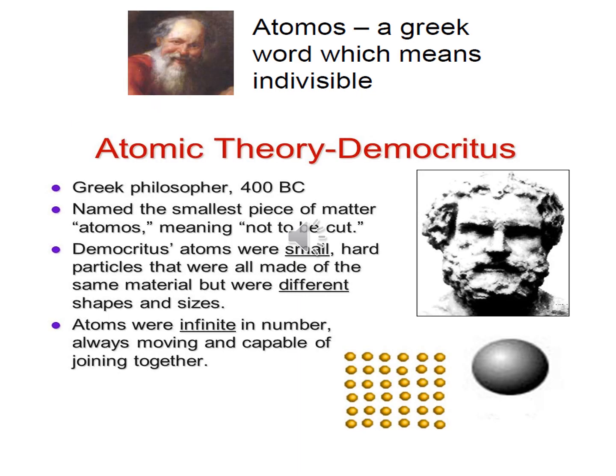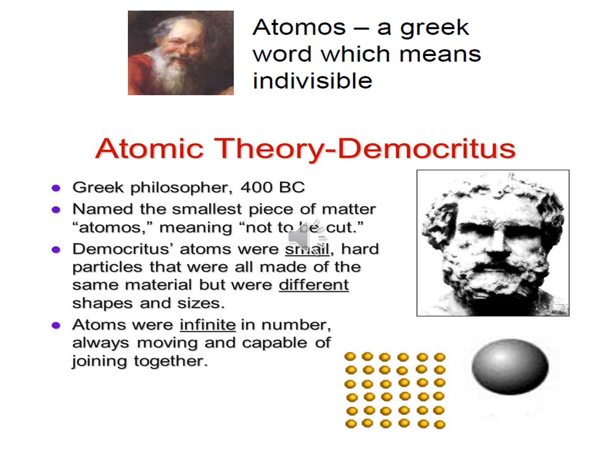Dear students, firstly, we are going to deal with the history of atomic structure. The first item in the history of atomic structure is about atoms. Atomos is a Greek word. That word comes from Democritus.